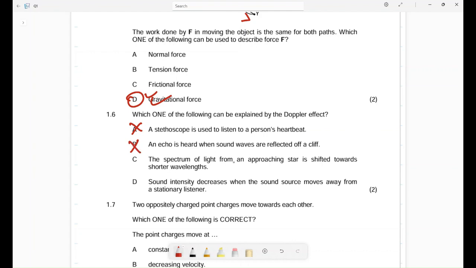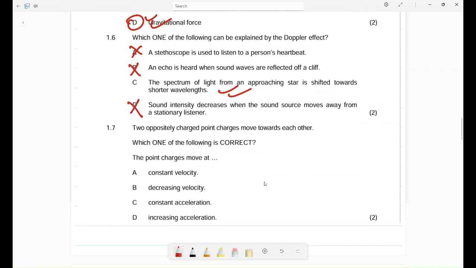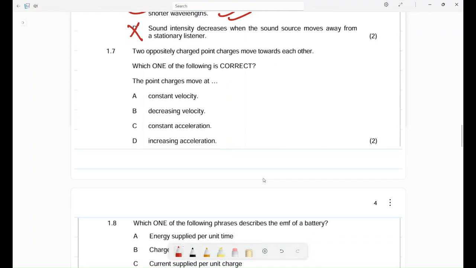The spectrum of light from an approaching star is shifted toward the shorter wavelength. Yes, approaching star, higher frequency. This is the Doppler effect. Sound intensity decreases? Remember, in the Doppler effect, the sound does not change. Sound remains constant, whether the object is moving towards or away. What changes is the wavelength as well as the frequency. So the most correct answer is C. This one wants you to know your theory.